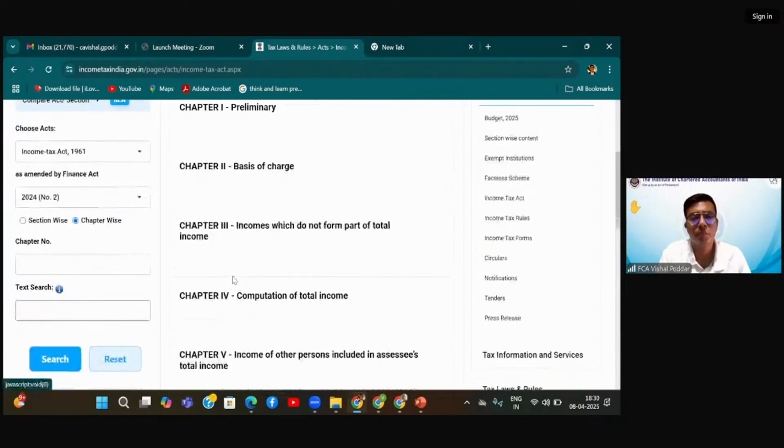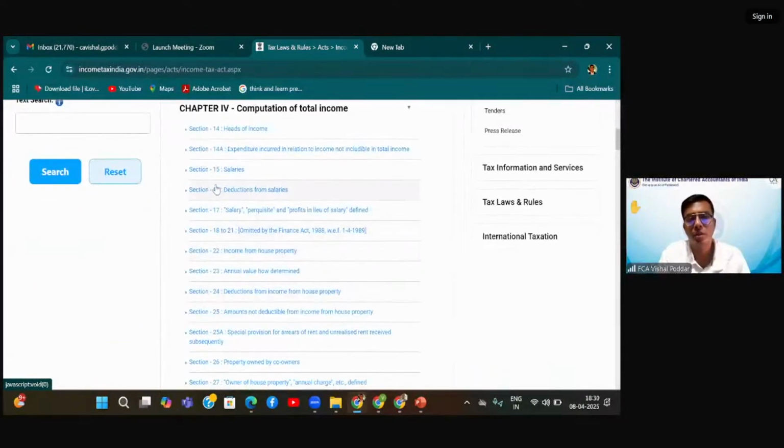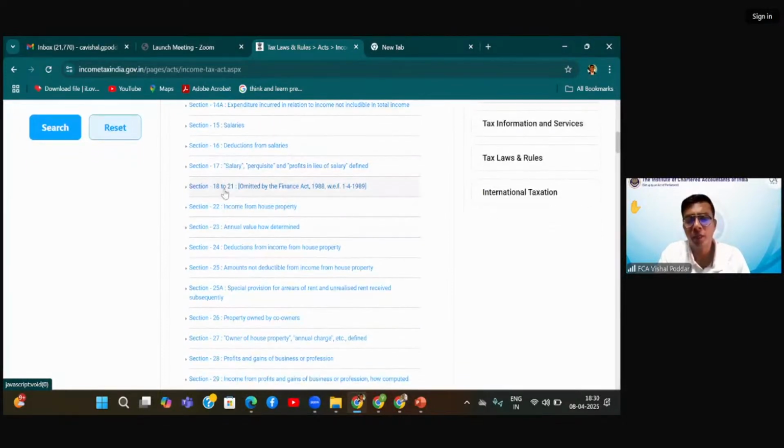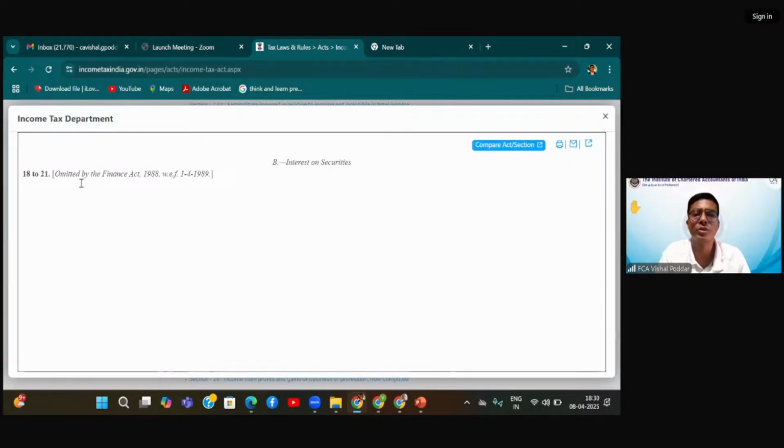So, section 14 says compute income headwise. Then from 15, you have the salary head. Then from 18 to 21, this head has been omitted by the Finance Act. And what was this head? This was interest on securities. So the second head was interest on securities, which was deleted by the Finance Act 1988.